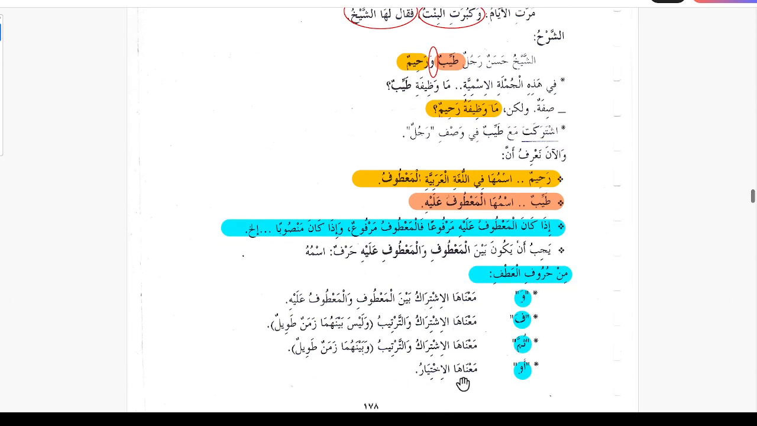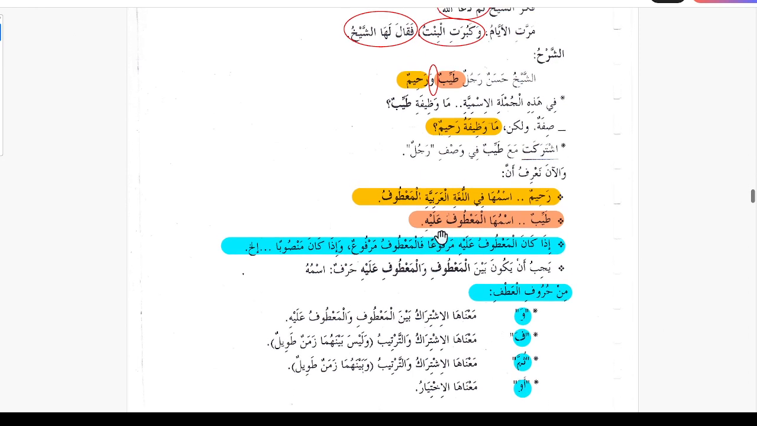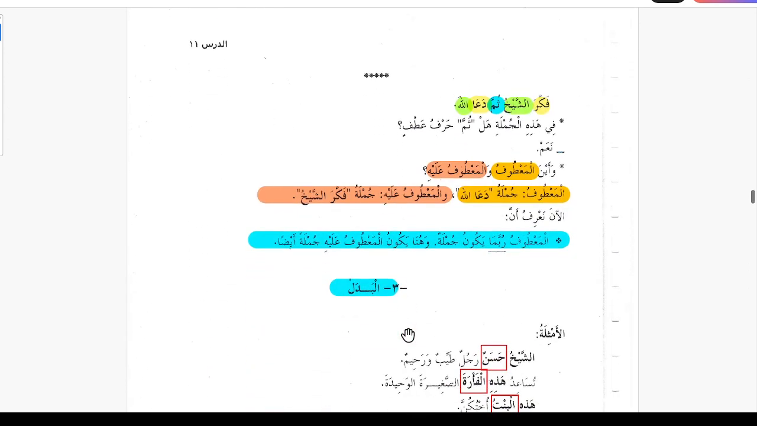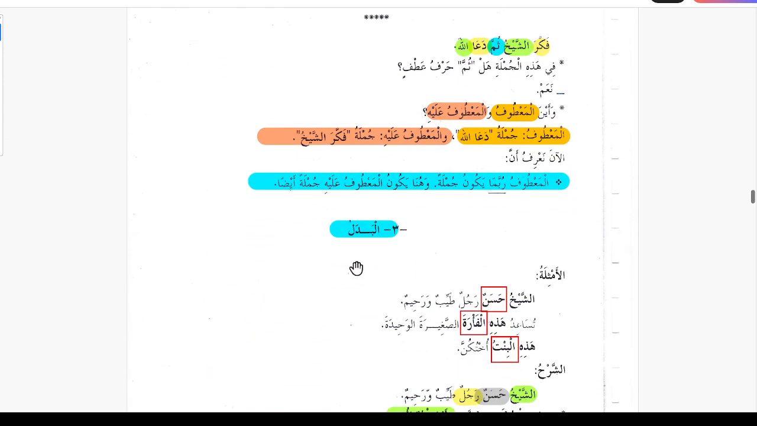And aw is manaha al-ikhtiyar, means the choice, this or that, so it is used for or. But they all make matuf and matuf alayh. And then we studied al-badal, the substitute.